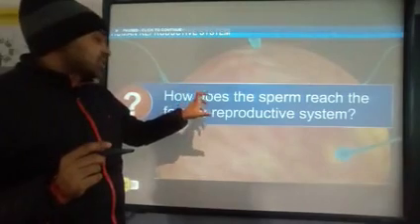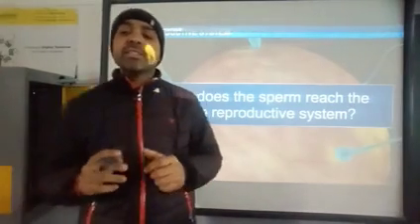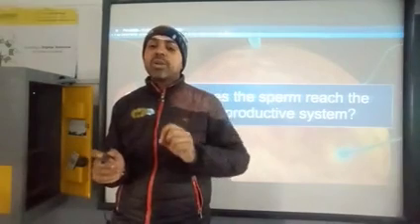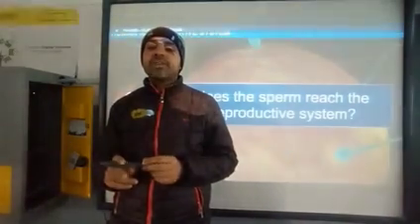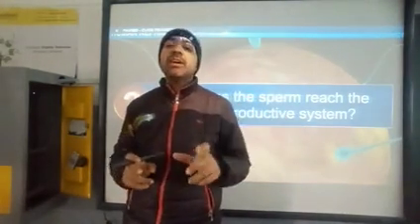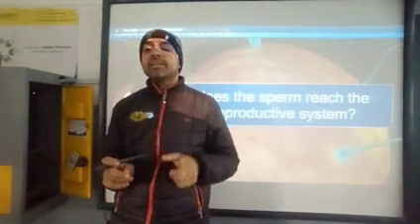So how does reproduction take place in human beings? The sperm is the male reproductive structure which contains the nucleus that has to fuse with the female reproductive structure, means the sperm has to fuse with the egg. The egg is released in the females, the sperm is released in the males.